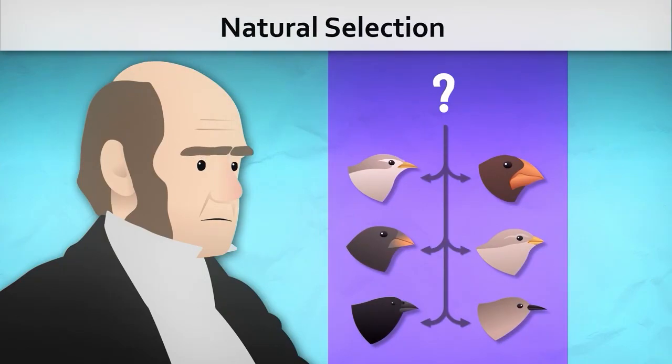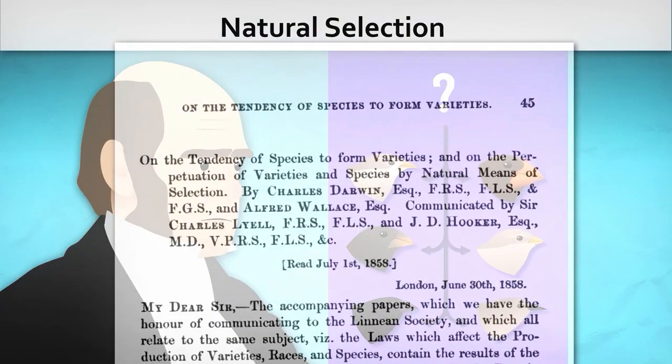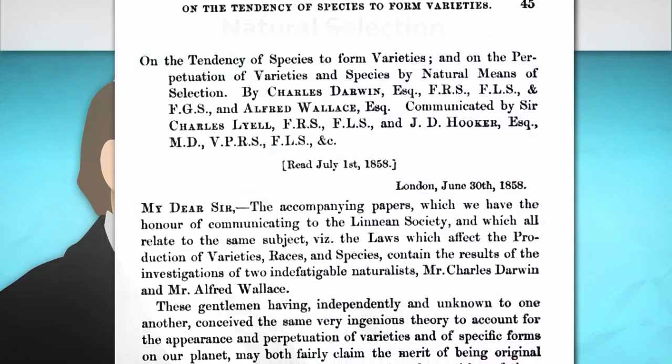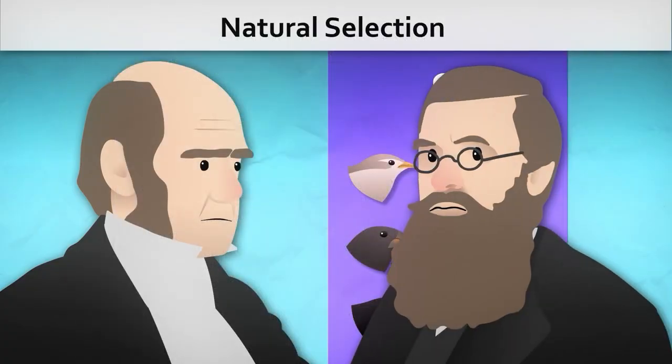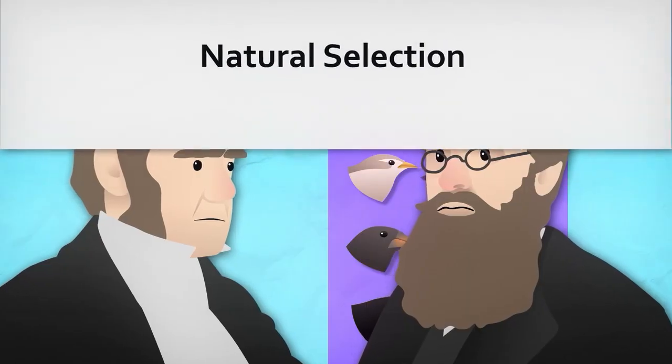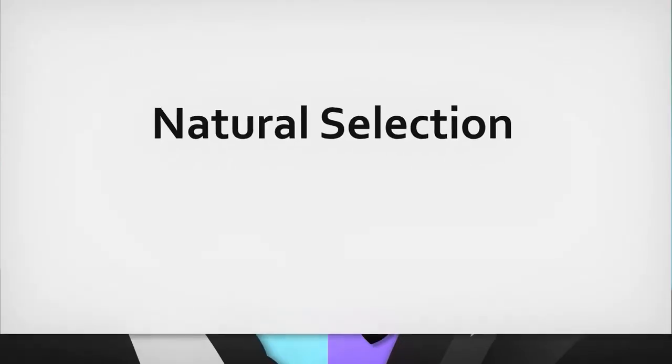This is natural selection. About 20 years after his expedition, Darwin published his conclusions in a joint paper with the naturalist Alfred Russel Wallace, who came to the same conclusion independently. Their ideas were not immediately accepted, but as research progressed and new evidence surfaced, the theory became established.